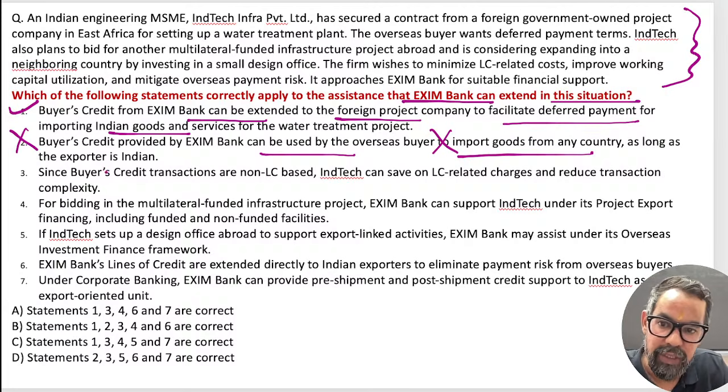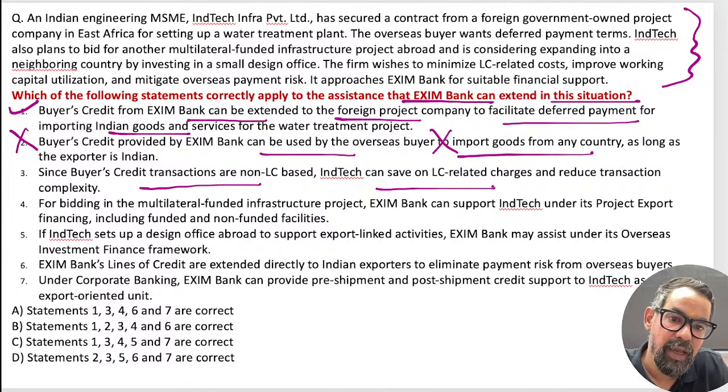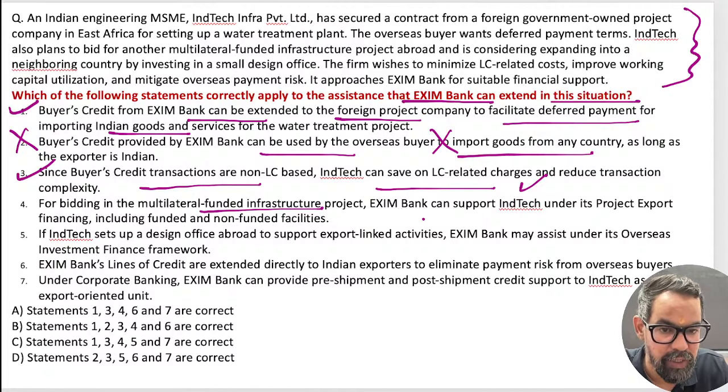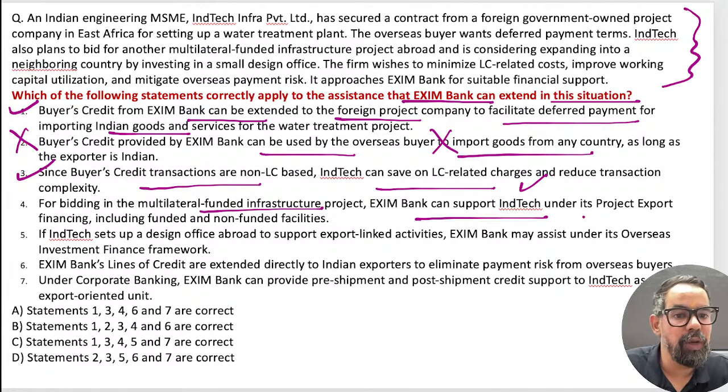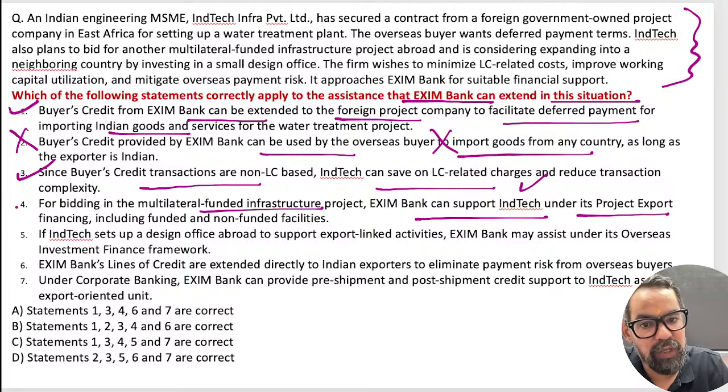The next one: since buyer credit transactions are non-LC based, India Tech can save on LC cost and reduce transaction complexity. True. For bidding in a multilateral funded infrastructure project, Exim Bank can support India Tech through project financing, including non-fund based facilities.